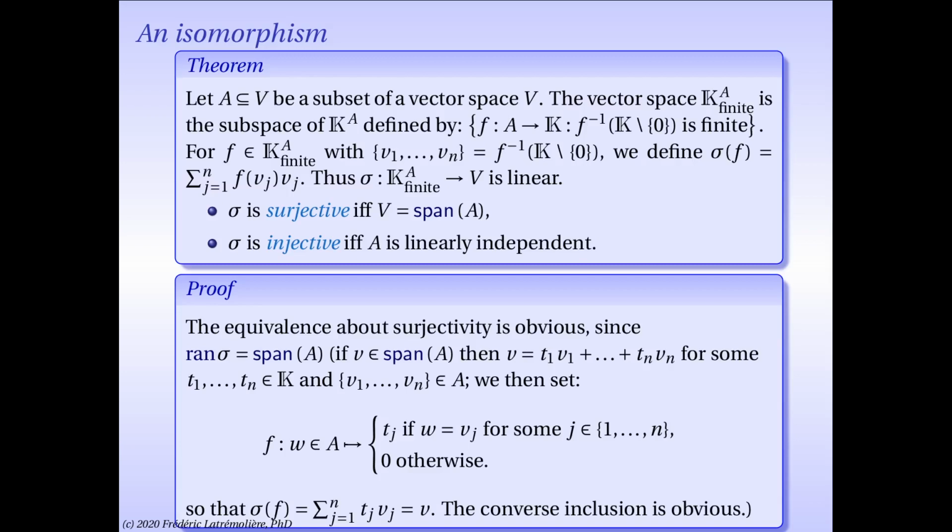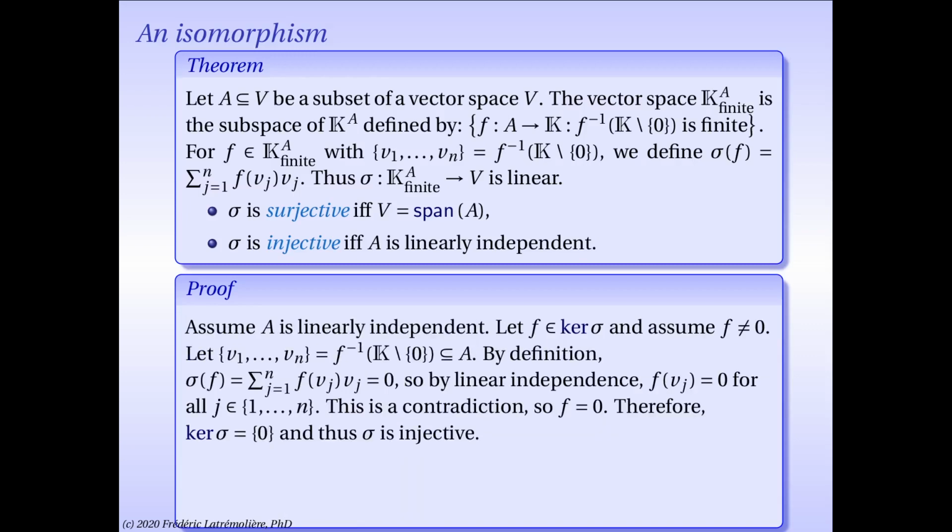Thus, for any v in the linear span of A, I found an element of this vector space of finitely supported functions from A to k, so that sigma of that function is indeed v. So the linear span of A is a subset of the range of sigma. But then if you look at the definition of sigma, you'll notice that sigma is valued among linear combinations of vectors of A by construction. So that gives us our dual inclusion here, and we can conclude that the range of sigma is indeed the linear span of A.